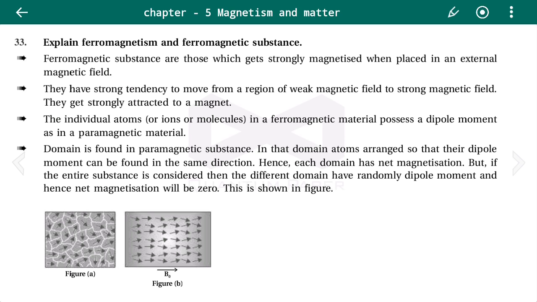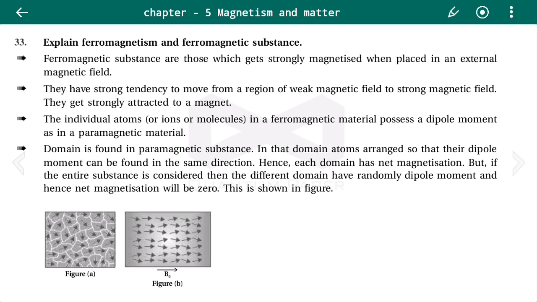They have a strong tendency to move from a region of weak magnetic field to strong magnetic field. They get strongly attracted to a magnet. When a ferromagnetic substance is placed in a non-uniform magnetic field, it tends to move from the weak magnetic field to the strong magnetic field, because it is strongly attracted towards the magnet.